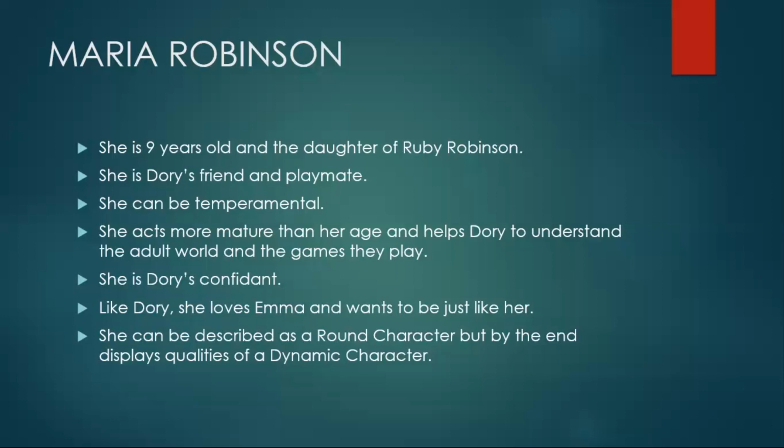Maria has been forced to change because of the situation or the conflict that exists. And as such, some sort of change must have taken place in Maria for her to realize that Emma played the game incorrectly and she refuses to be like Emma. And also, she refuses to let Dory play the game the way Emma played.